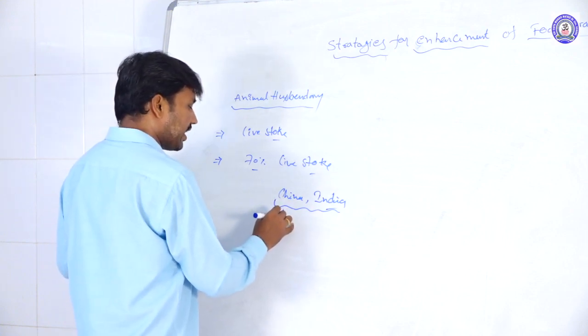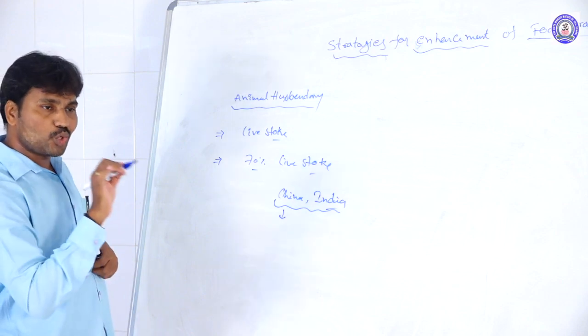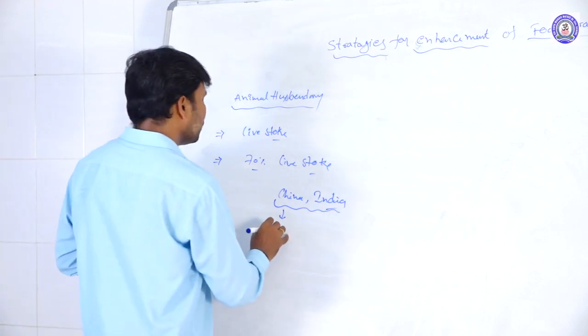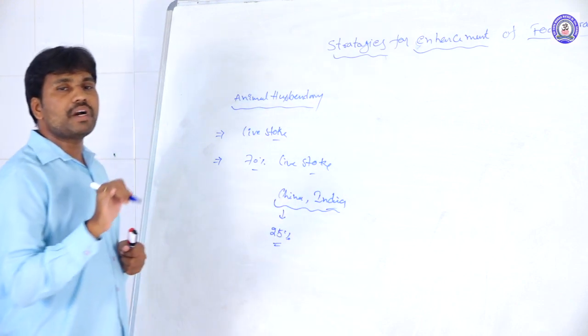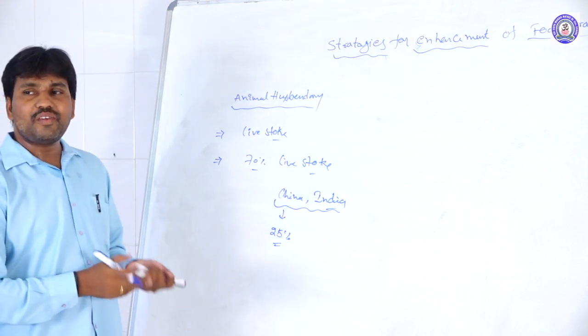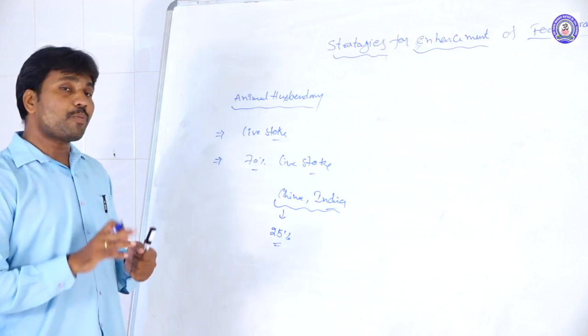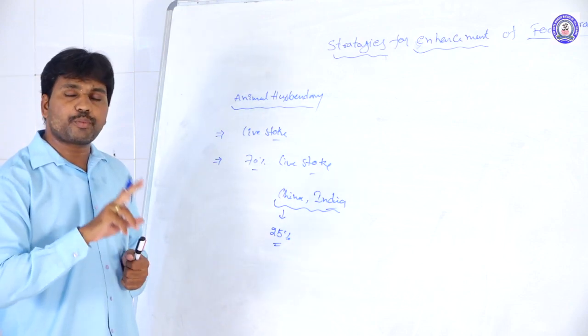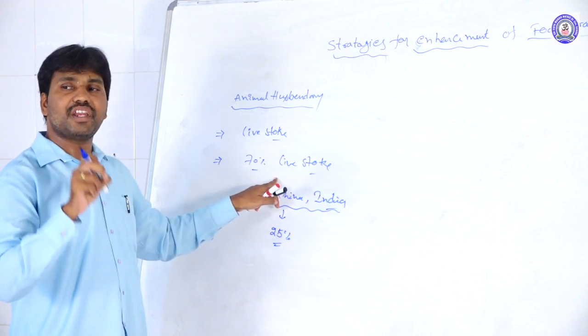Now, looking at the productivity of that 70% of the livestock throughout the world, we are getting approximately only 25% of the productivity from the 70% of the livestock. That means the average productivity rate in this livestock is very poor.